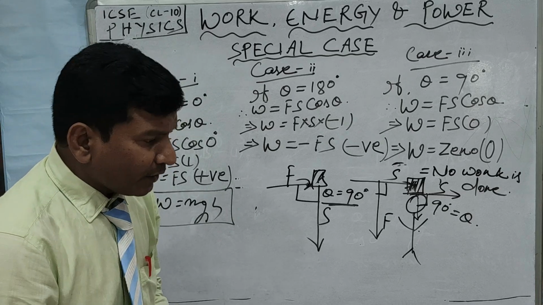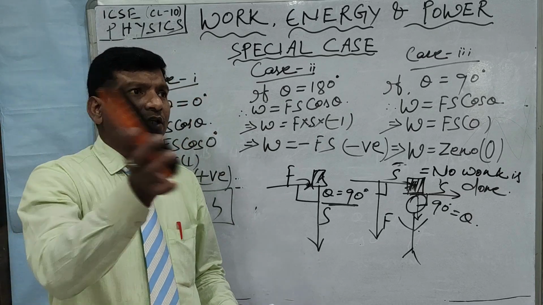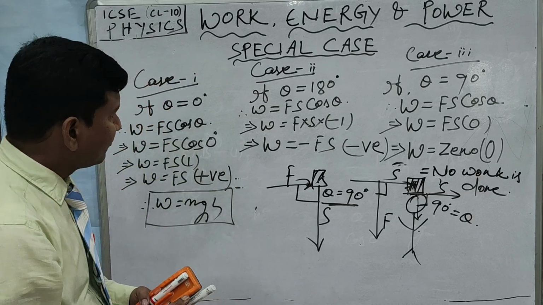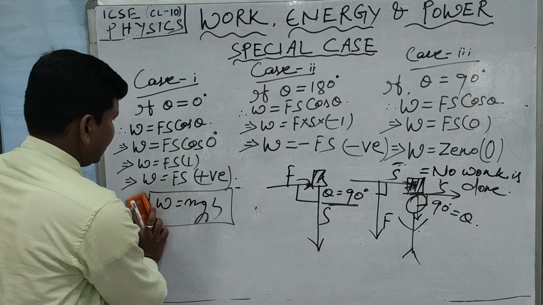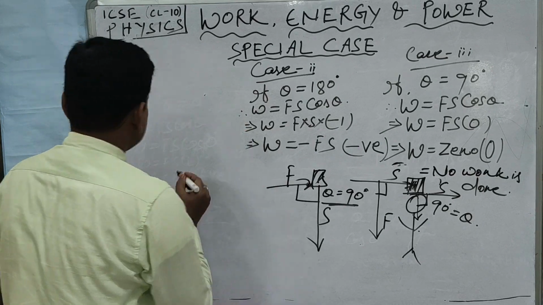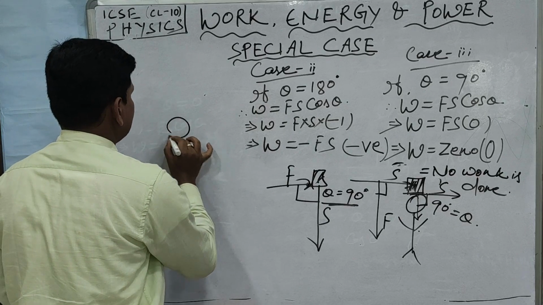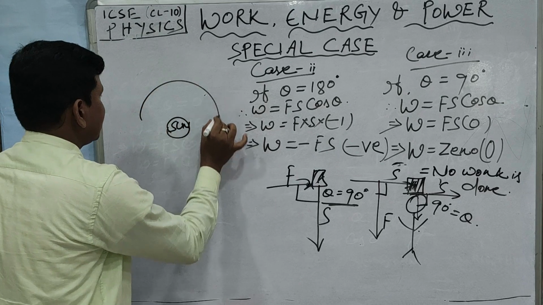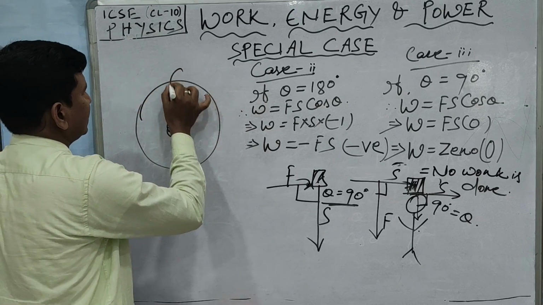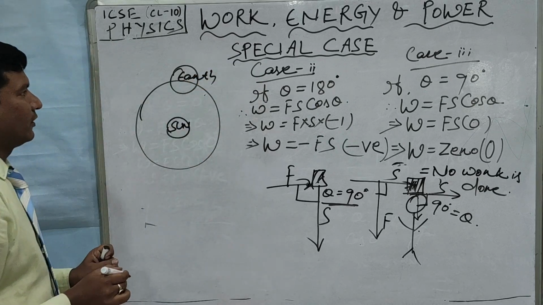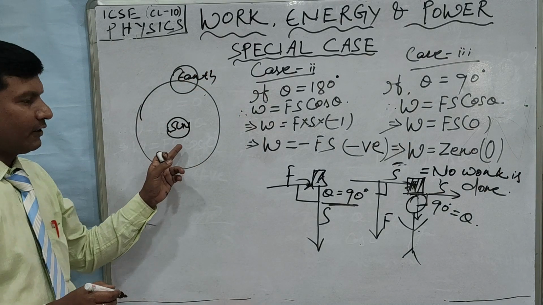Now can you say me, when a body is moving in a circular path, what is the work done? Suppose this is the sun, and the earth is revolving around it, so this is the earth. Now what is the work done here?